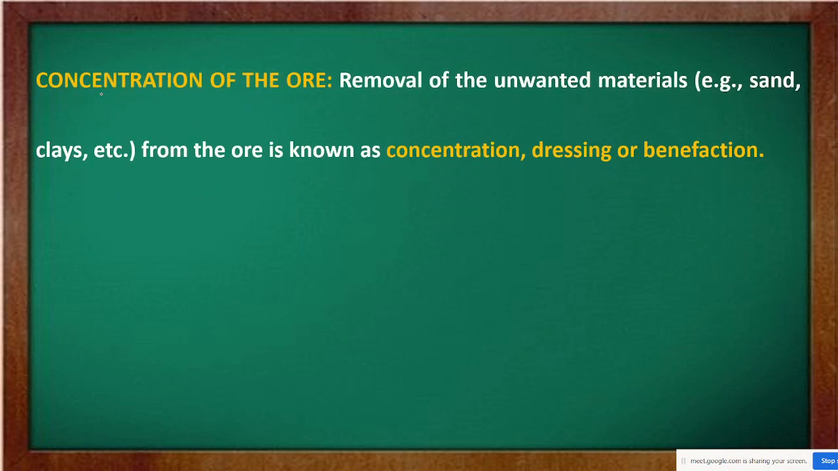The first step says that concentration of ore means removal of the unwanted materials, that is sand, clays, etc. from the ore, that is known as concentration, dressing or beneficiation. These three are the names for your first process, that is concentration of ore. Now concentration of ore also has different things here. You see, we want to remove the unwanted material where sand and clays are present. So we all know that if we want to remove soil from anything, then we have to wash it. Now how this washing is done in different stages, we are going to see.